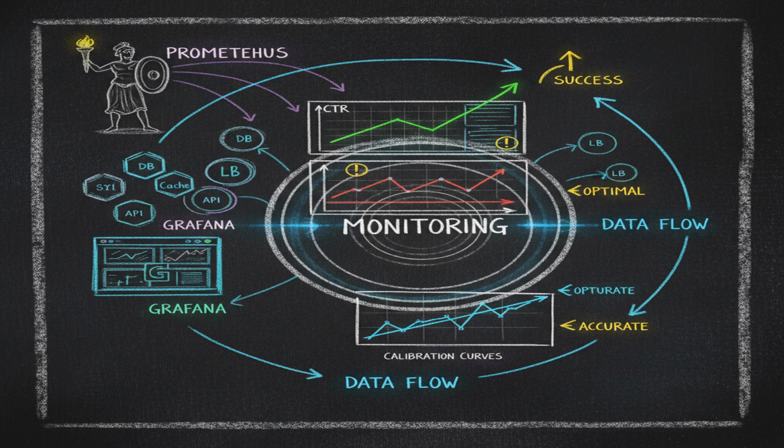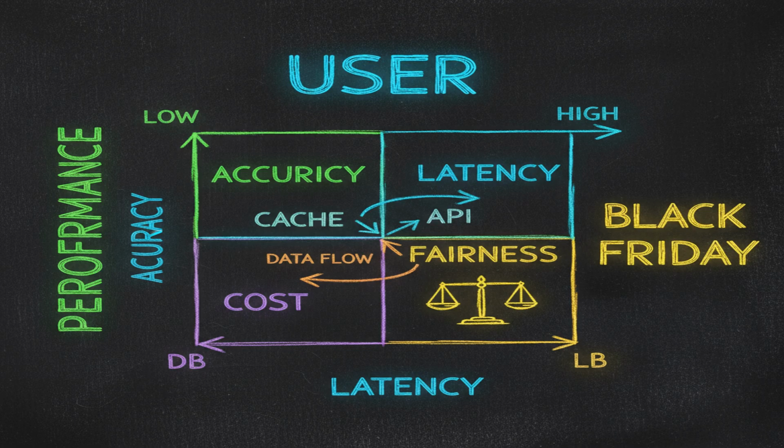Model decay is inevitable, so we continuously monitor performance and retrain when necessary. We use tools like Prometheus and Grafana for monitoring and visualization. A common issue is noisy data, which can lead to inaccurate metrics.